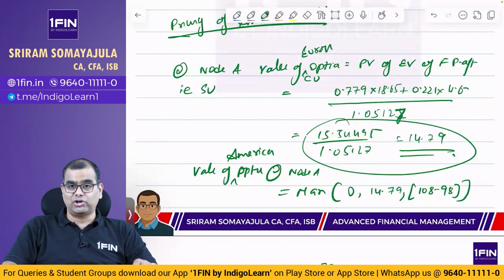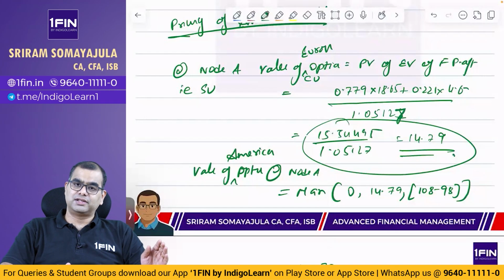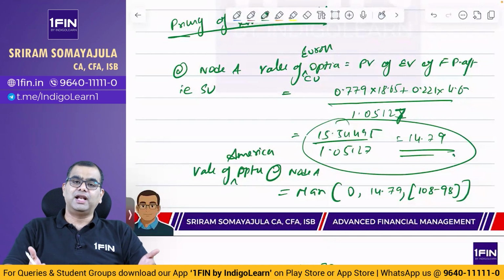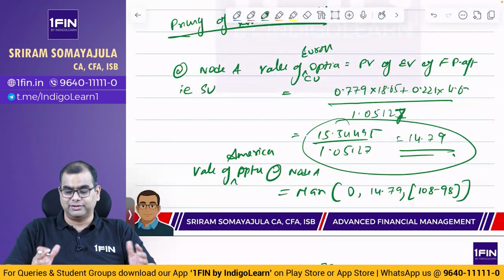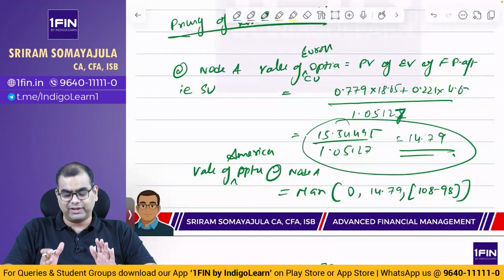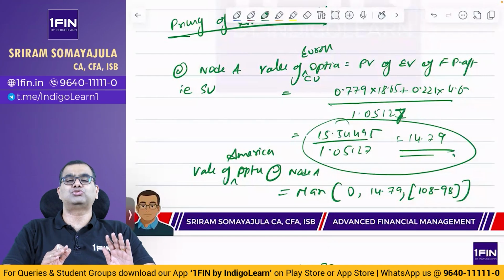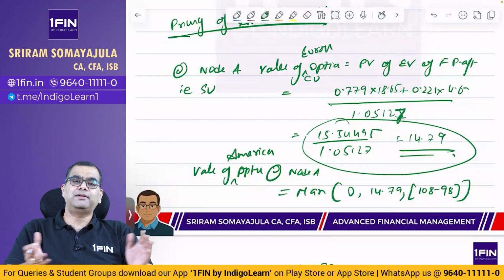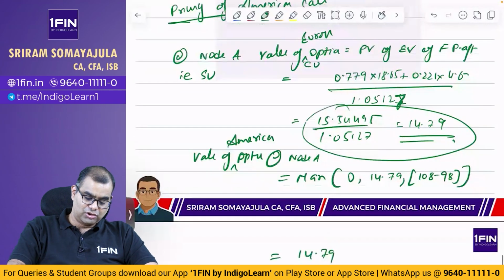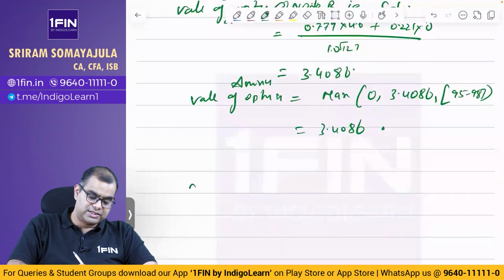See, அதான் ஸ்டார்டிங்லேயே சொல்லிட்டு இருந்தேன், just because it's American don't assume I will exercise it on day 1, day 3, day 7, day 5. Assume that you will exercise it on 365. And that is the day for days for which you have been given data. ஏதோ இல்லாதது assume பண்ணி ப்ராப்ளம் எப்படி சால்வ் பண்ண போறீங்க? Don't go for that weird logics. See, your question, you doubt you may have, if any, is correct. But as far as the constraints that we are operating within are concerned, that we are being given data for 2 sub-periods, you have to assume on the 2 sub-periods the option could be exercised. You cannot randomly assume it will be exercised somewhere in between those 2 sub-periods. புதுசா ஒரு sub-period எல்லாம் create பண்ணாதீங்க. Okay? So, இதாச்சு.